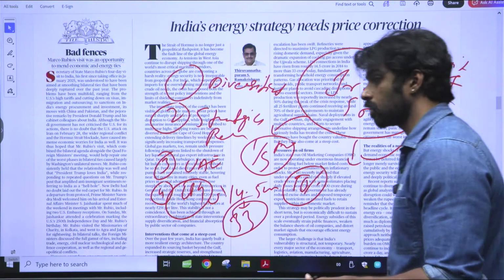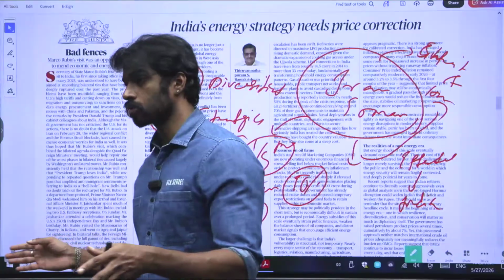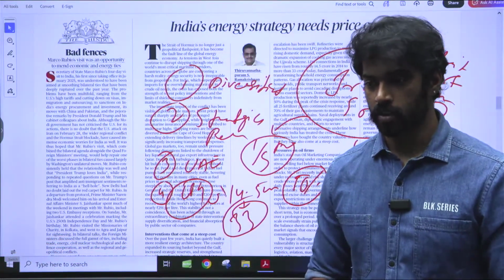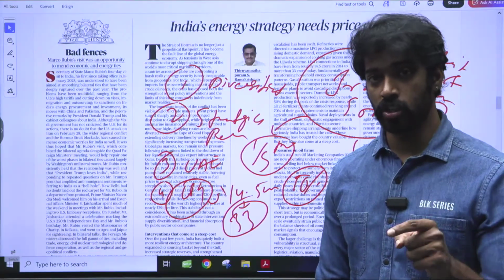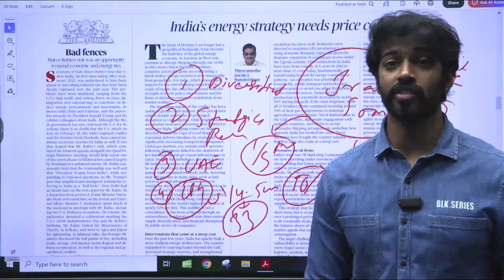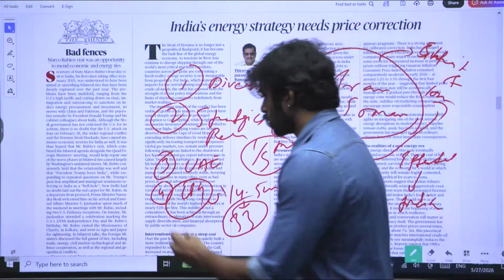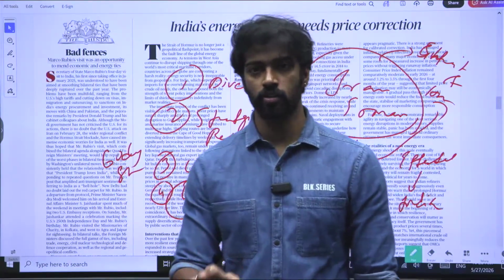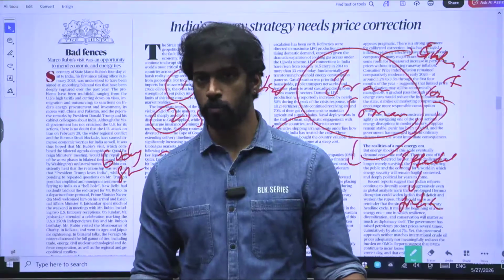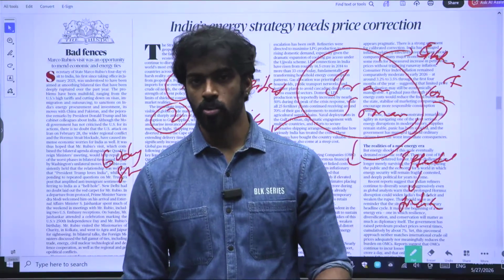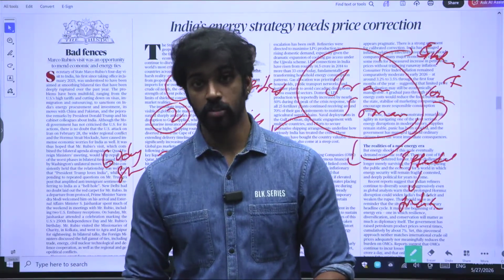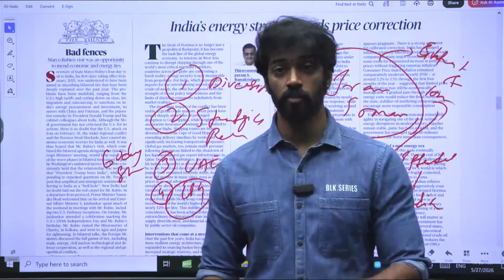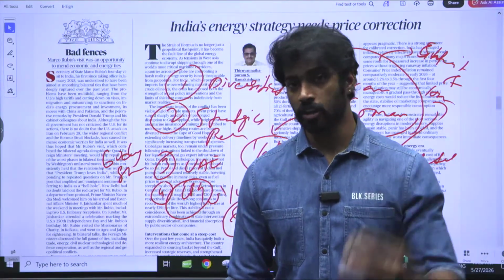But what has the government done? The reason it is called unsustainable is because global prices have been rising, but if you see, there has not been a substantial rise in India. We only have 60 days of strategic reserve, and it has already been more than a month since the war started. So the demand is continuously rising, the strategic reserves we have are very low, and the imports are very less.